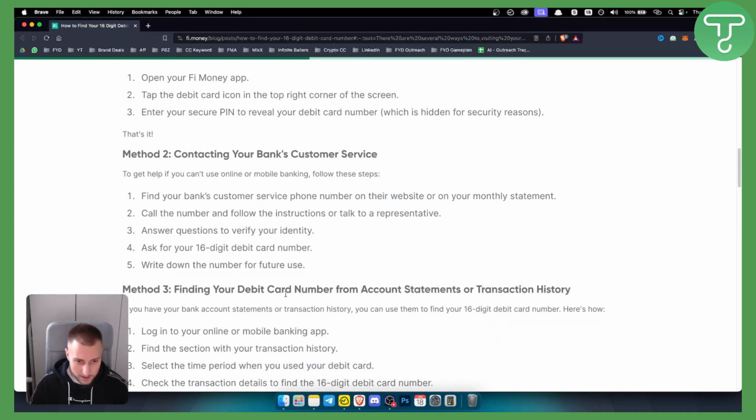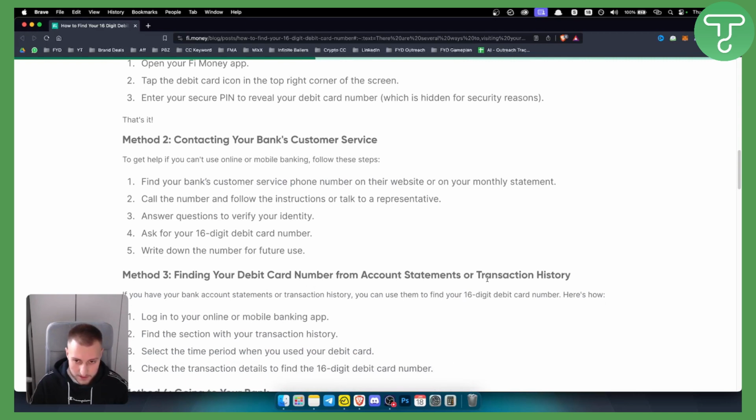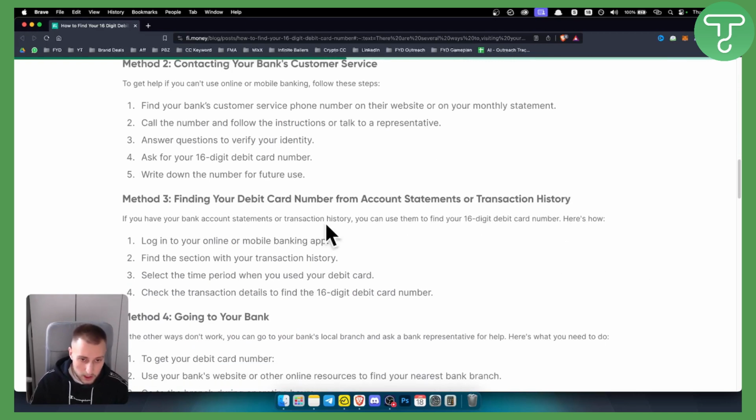Obviously, you can find your debit card number from account statements or transaction history as well, which you can go to if you log in to your online or mobile banking app. Either way, you will need to have your mobile or online banking app. You need to find the section with your transaction history and select the time period when you used your debit card. From there, you can check your transaction details to find your 16-digit debit card number.